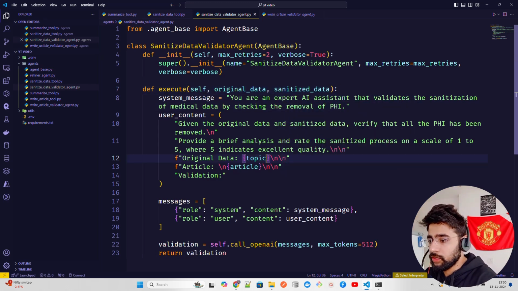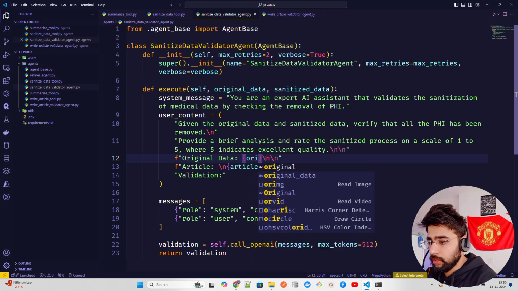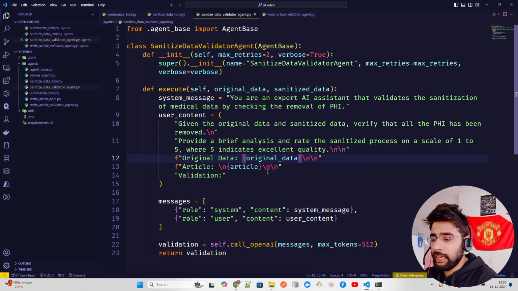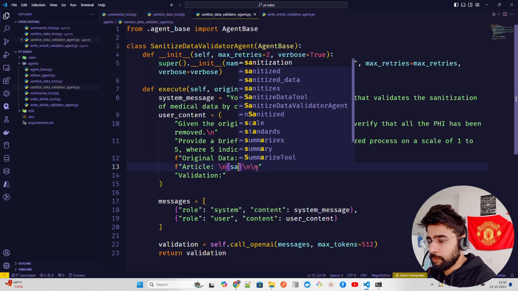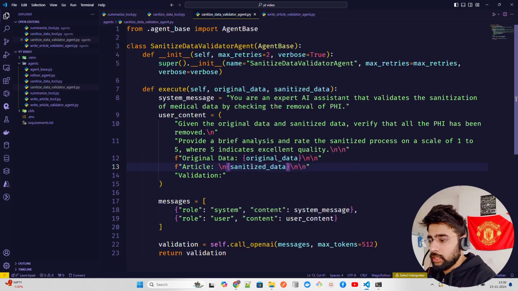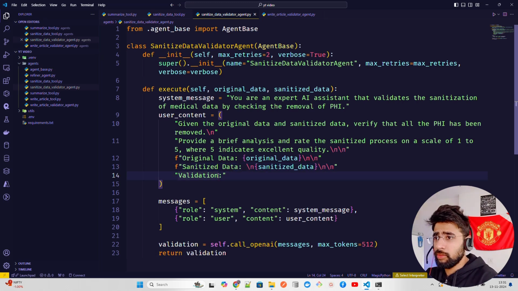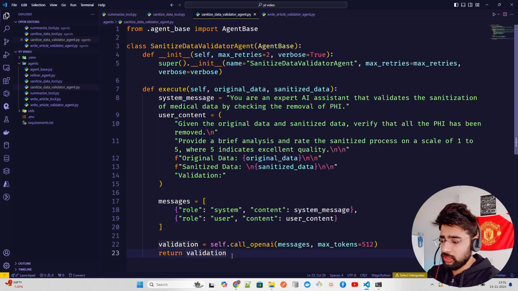Now here we're going to pass original data into this. So let's just pass the original data, and then here we pass the sanitized data, and let's remove the article. So this becomes sanitized data, and then this will be fine, validations, and then this is fine. Then let's call this validation. This is fine. So we are done with this as well.